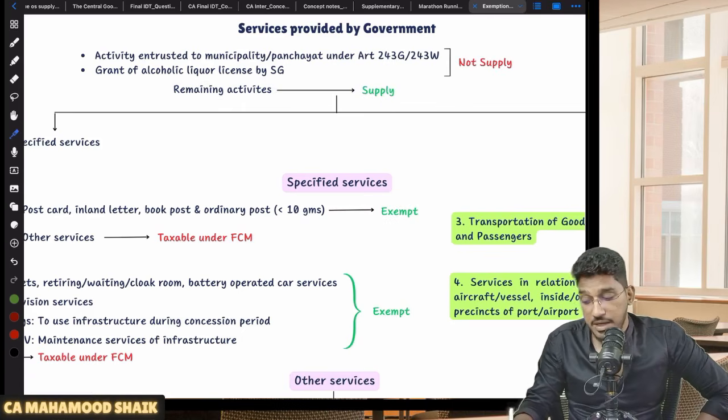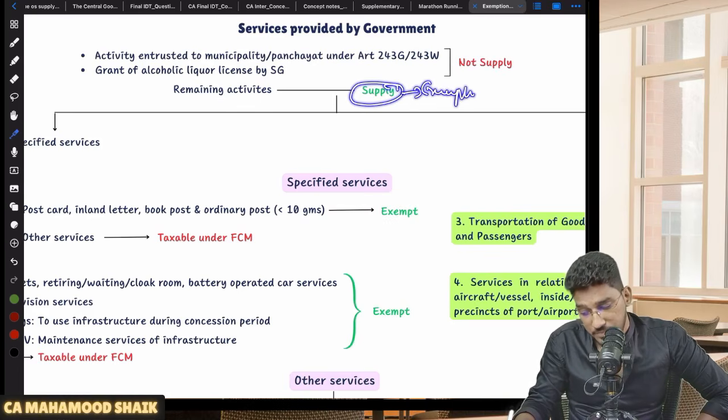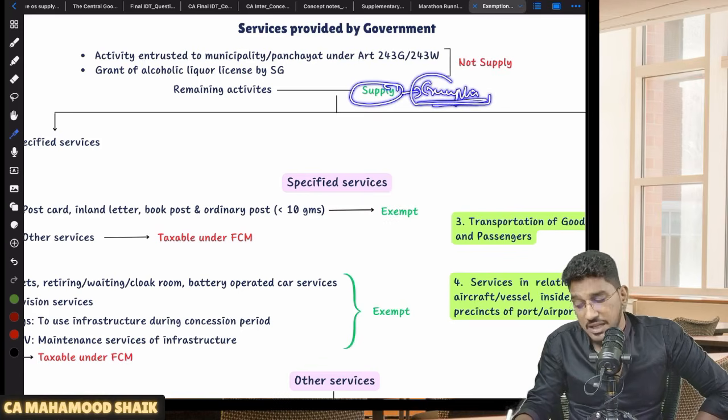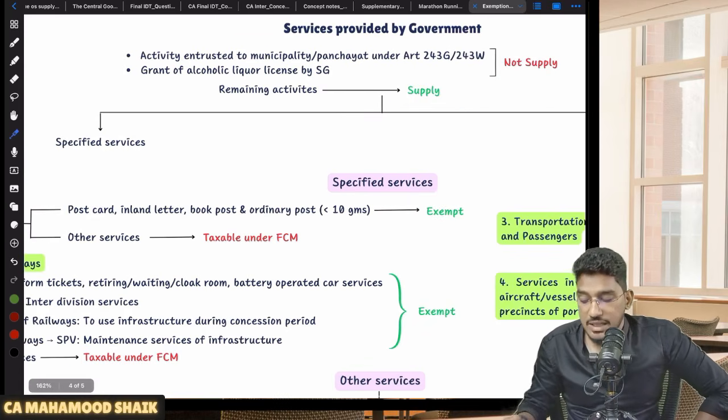They will fall under supply, but just because they are falling under supply, they are not always taxable. Even though they fall under supply, there are some exemptions. They might fall under the supply definition, but there are various exemptions. So what are those exemptions? For the remaining activities, what are those exemptions?